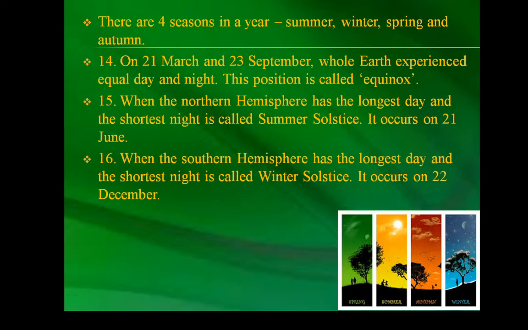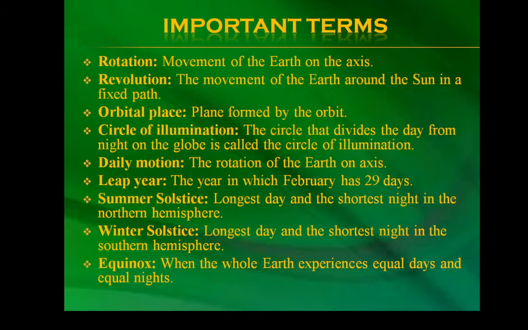So, on 21st March and 23rd September, the whole earth experiences equal day and night. This position is called equinox. When the northern hemisphere has the longest day and the shortest night, it is called summer solstice. It occurs on 21st June. When the southern hemisphere has the longest day and the shortest night, it is called winter solstice. It occurs on 22nd December.